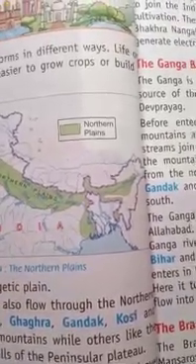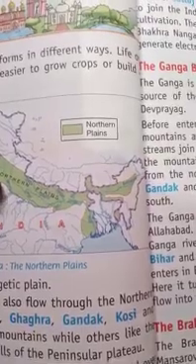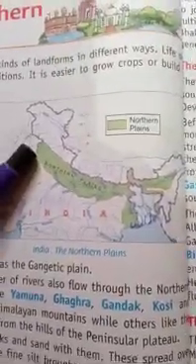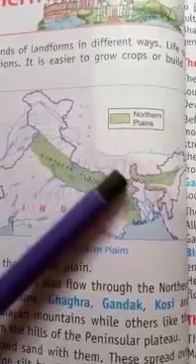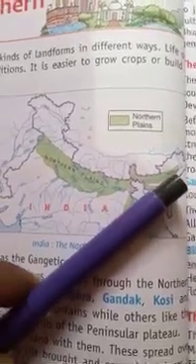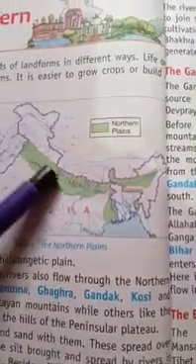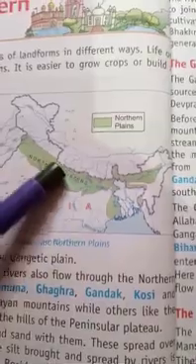This area is a large flat area which extends from Punjab in the west to Assam in the east. So this much area comes under northern plains.